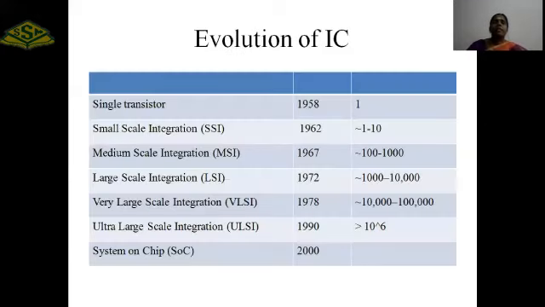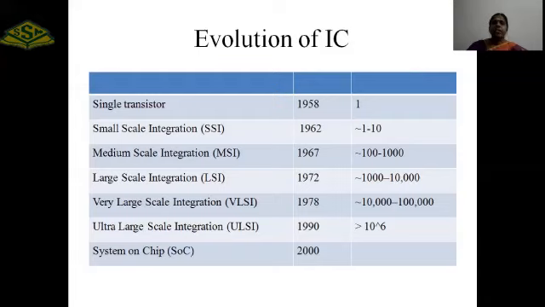The evolution of the integrated circuit. In 1958, the single transistor was invented. In 1962, SSI. ICs are classified based on size: SSI, MSI, LSI, VLSI, and ULSI. SSI is called small scale integration. In 1962, the SSI IC was invented, which consists of 1 to 10 transistors per chip. In 1967, the MSI IC was invented, which consists of 100 to 1000 transistors on a single chip.